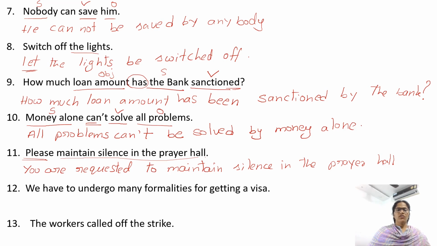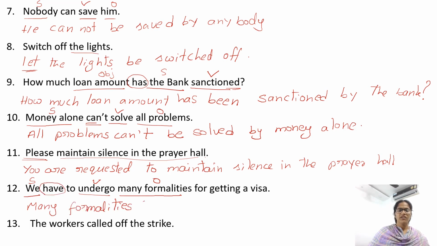We have to undergo many formalities for getting visa. What is verb here? Undergo, verb. Who undergo? We, subject. We undergo what? Many formalities, object. So begin with object. Many formalities. Helping verb we have. Need to write same helping verb. And after have we have T word to. Need to write same to. Now after T word to we need be form, that is be. So many formalities have to be.